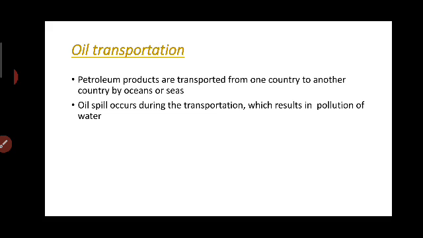And then aquatic animals are affected. Aquatic living things are affected by this type of pollution. And water is very essential for aquatic animals.